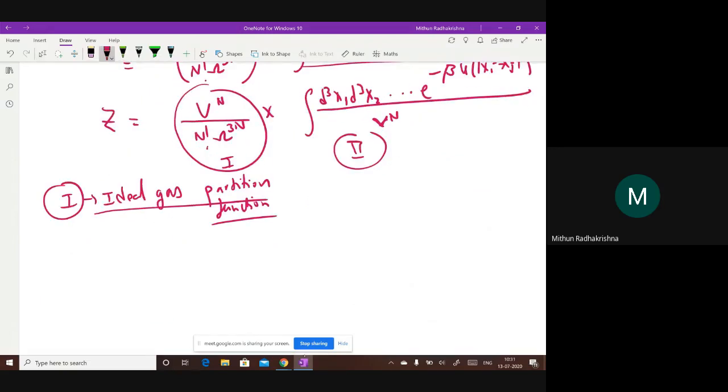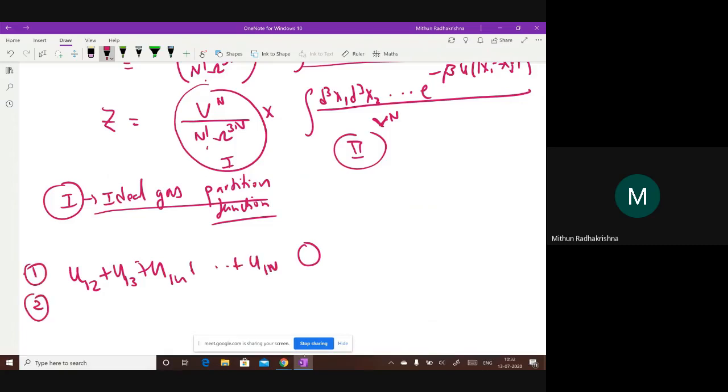d cube x1 x2, what does it mean? Let's just take particle 1, and there are n particles. So for particle 1 there will be how many? There is u12, u13, u14, up to u1n. This is for particle 1.